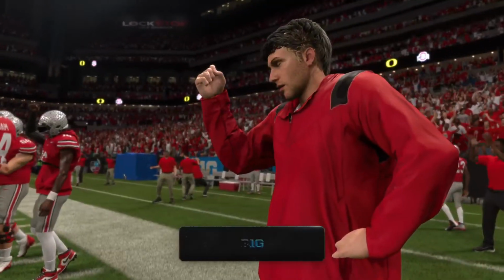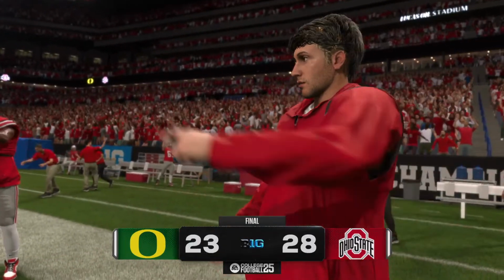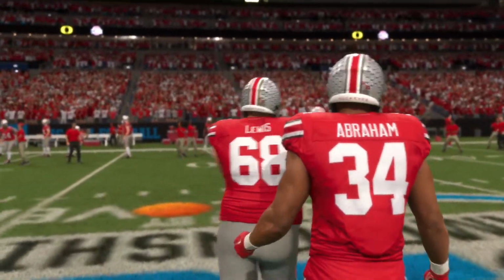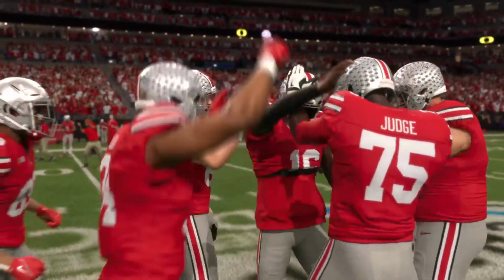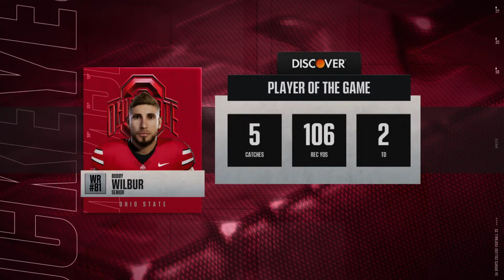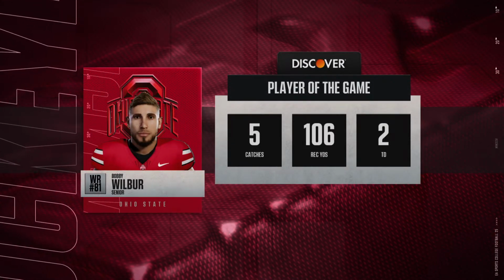It's always a special year when after all the work you put in, you can call yourselves champions of the Big Ten. And now with the playoff spot locked up, the spotlight gets even brighter. We're going to find out where they're going to be playing as they continue to pursue a national championship.